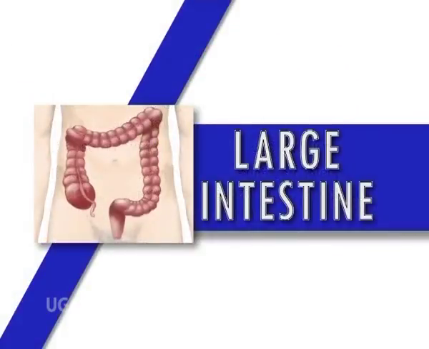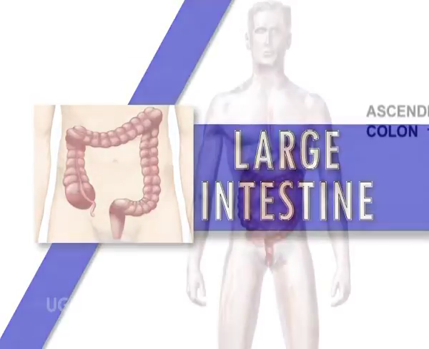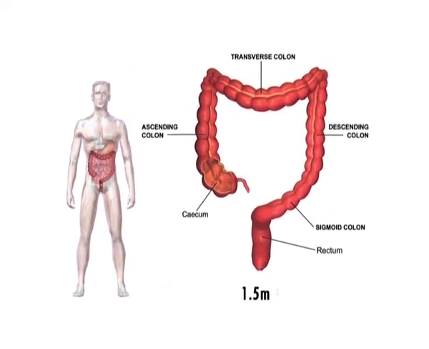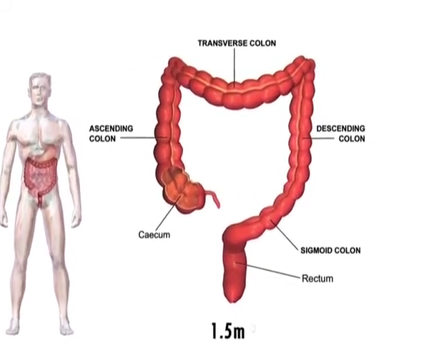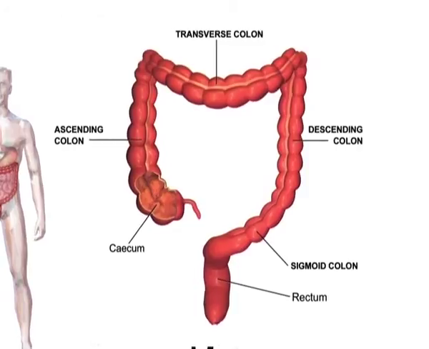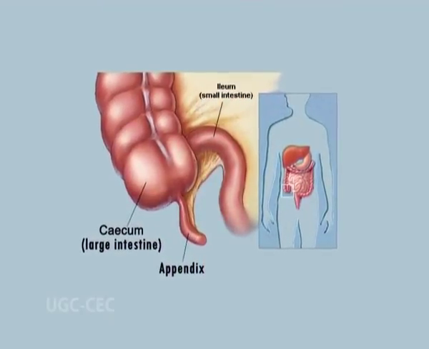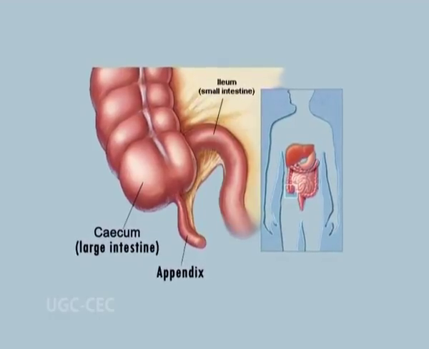Next comes large intestine. It is about 1.5 meters long and is divisible into 3 parts: cecum, colon and rectum. Cecum is a pouch-like structure which is about 6 cm.